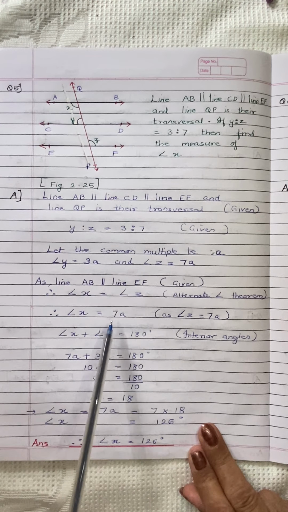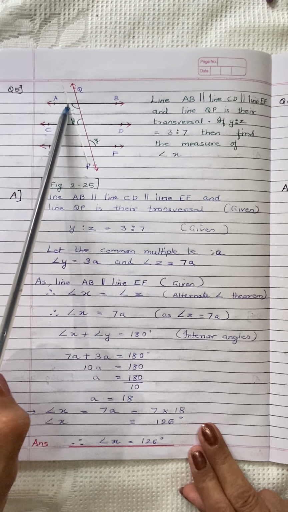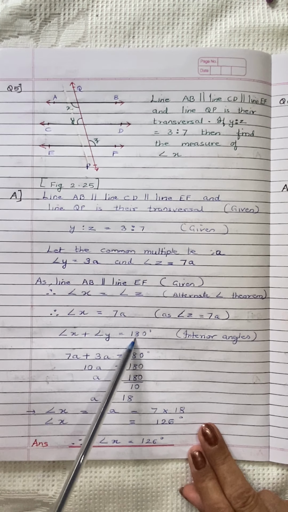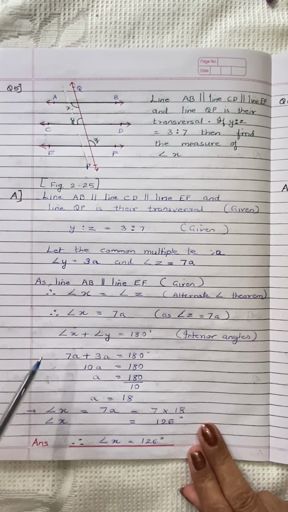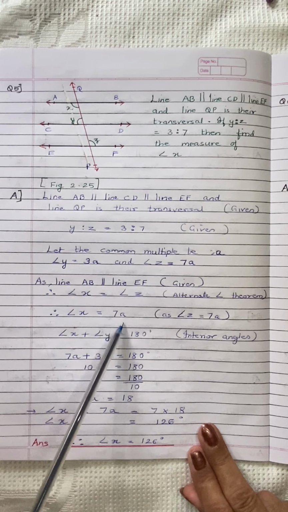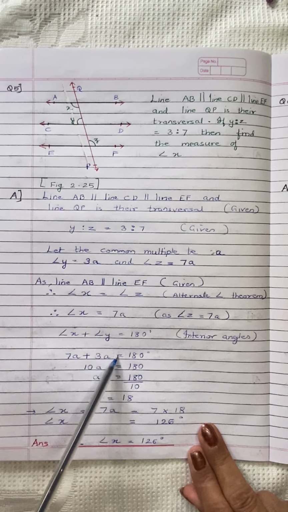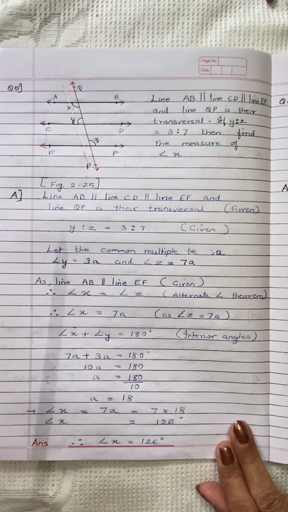So consider Z also as 7a. So angle X plus angle Y is equal to 180 degrees. So angle X is 7a and angle Y is 3a, which is equal to 180 degrees. Interior angles they are, so they are supplementary.